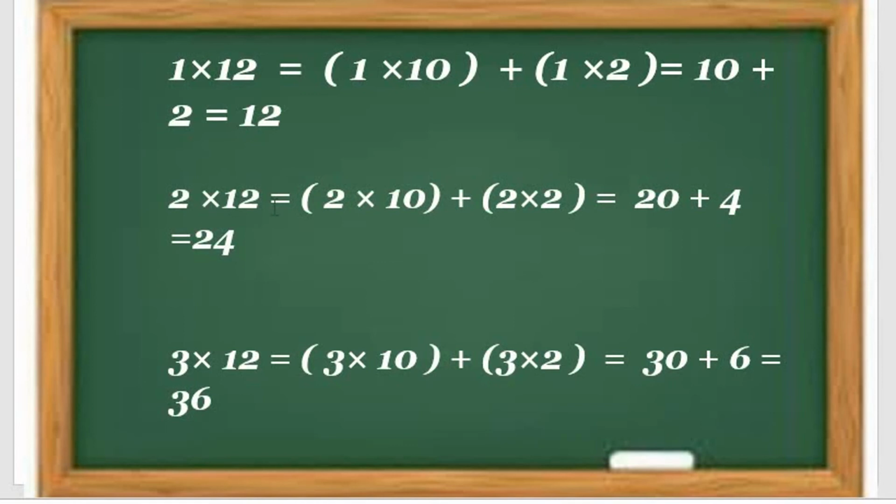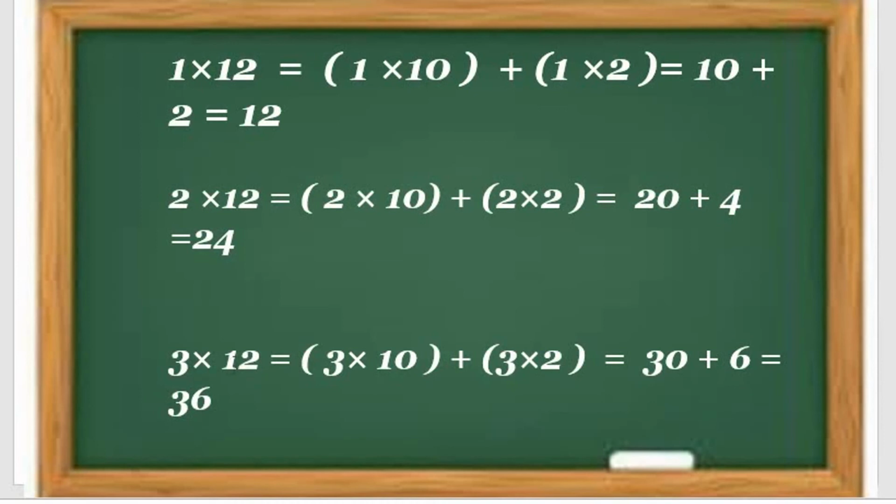Understood? So how can we find the answer to 2 multiplied by 12? We don't know 12 twos, so we do it like that. After the equals sign we write 2 multiplied by 10. So 2 tens are 20. I write the 20 here. Then plus 2 twos, how many? 2 twos are 4. Got my point, all students? So 20 plus 4, how many? 24.